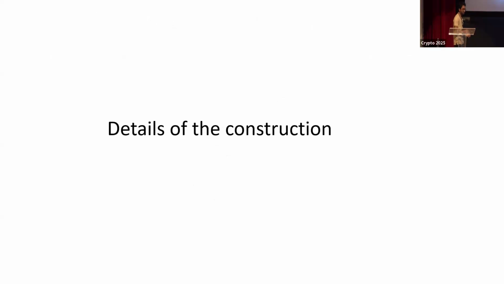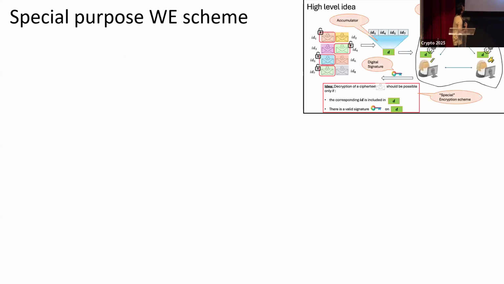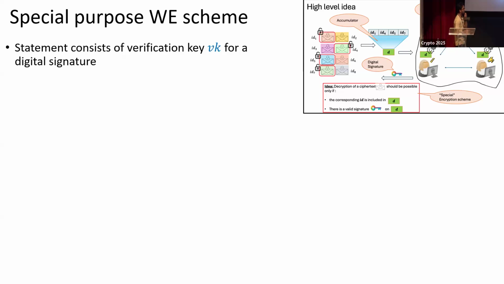Okay, so now coming to the details of the construction. On the top, we have the high-level schema that we went over, and now we'll try to instantiate that schema. So in our actual construction, the statement will consist of a verification key for a digital signature scheme. And the witness will consist of the following 3 parts.